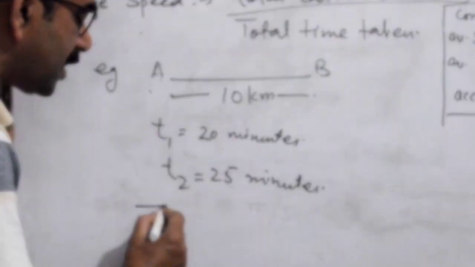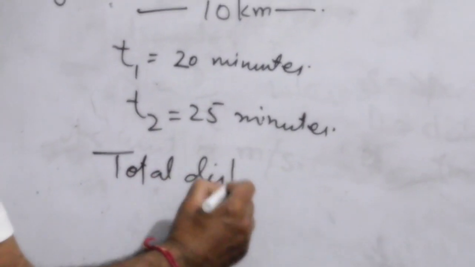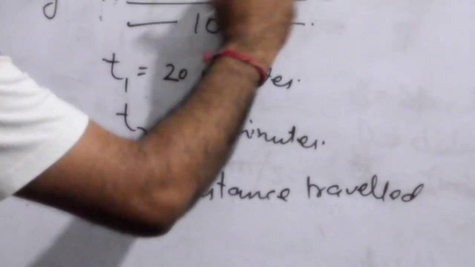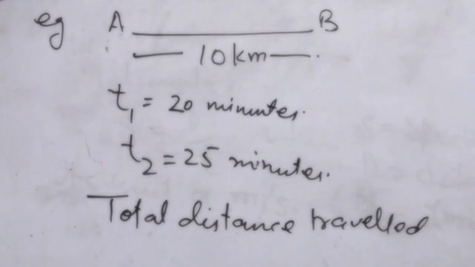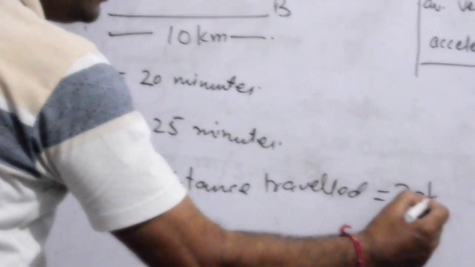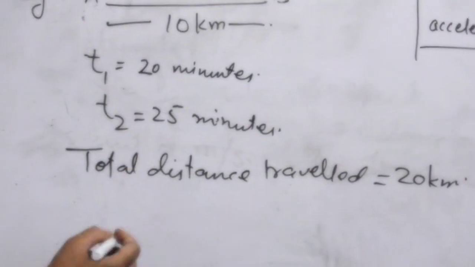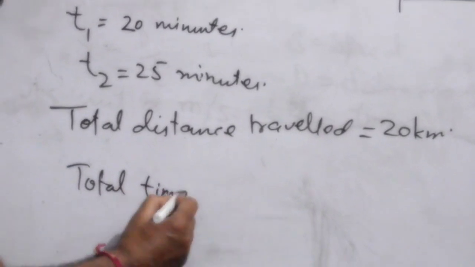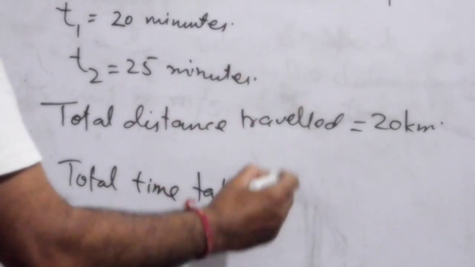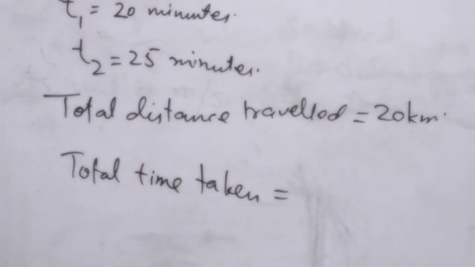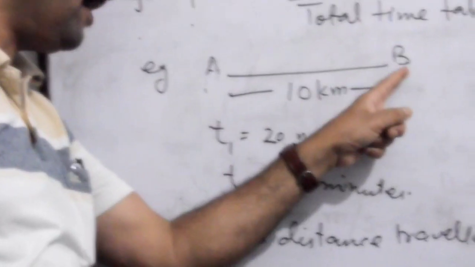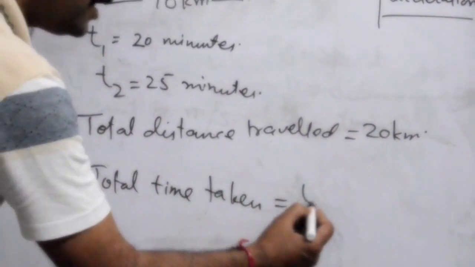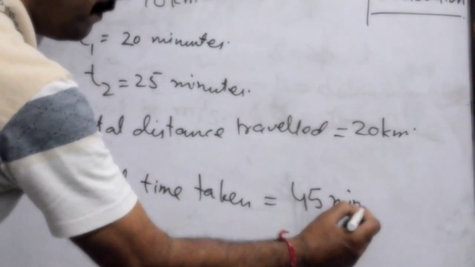So in this case, what is the total distance traveled? Total distance traveled in my case is from A to B I have gone 10 kilometers, from B to A I have gone 10 kilometers, total distance traveled is 20 kilometers. And what is the total time taken? While going from A to B I have taken 20 minutes. While returning from B to A I have taken 25 minutes and total time taken is 45 minutes.